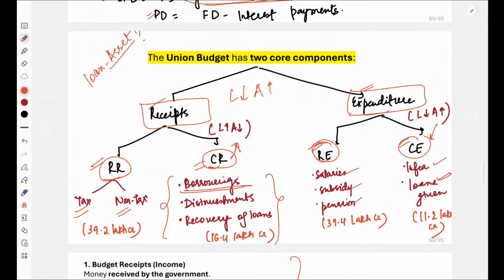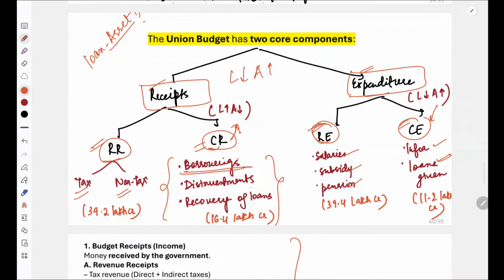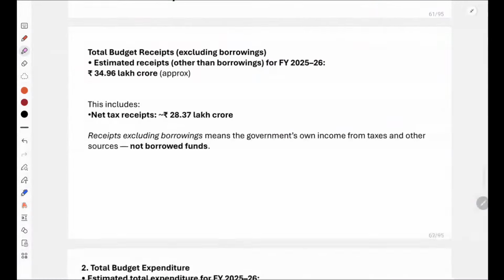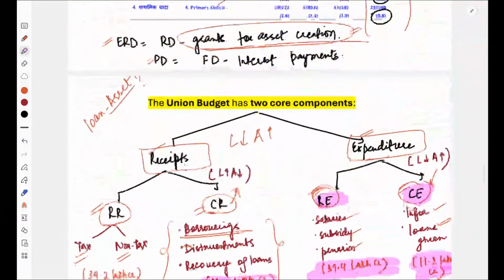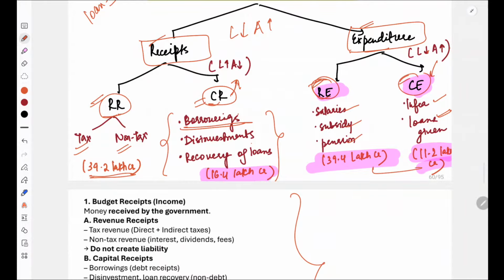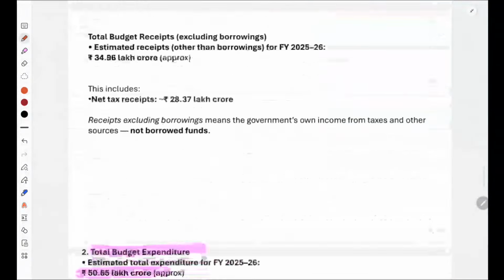Now also just remember that revenue receipt कितने रहे हैं बजट में? It was 34.2 lakh crore. Capital receipt that was there is 16.4 lakh crore. Revenue expenditure is 39.4 lakh crore and capital expenditure is around 11.2 lakh crores. Right. Now the total budget expenditure कितना हुआ? It is 50.6 lakh crore. If we add these two and if we add these two, it will come to 50.6 lakh crore, right? So the total expenditure would be 50.6 lakh crore.